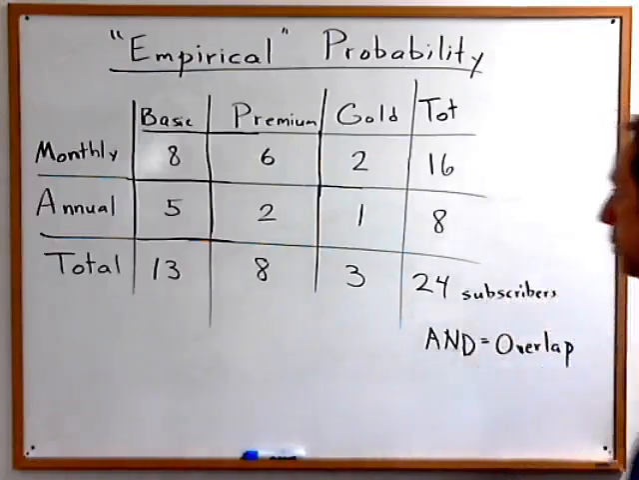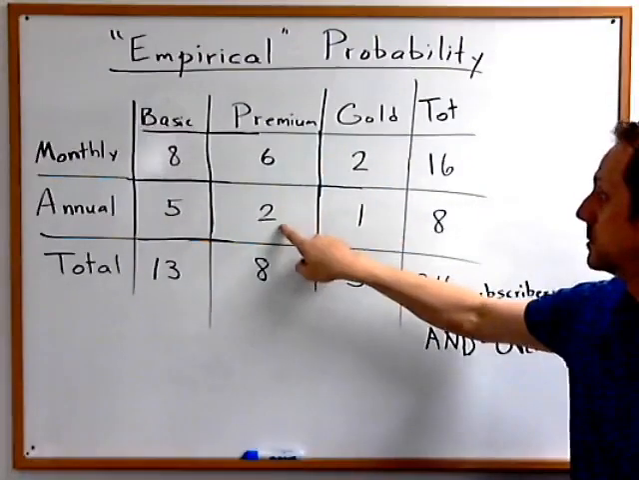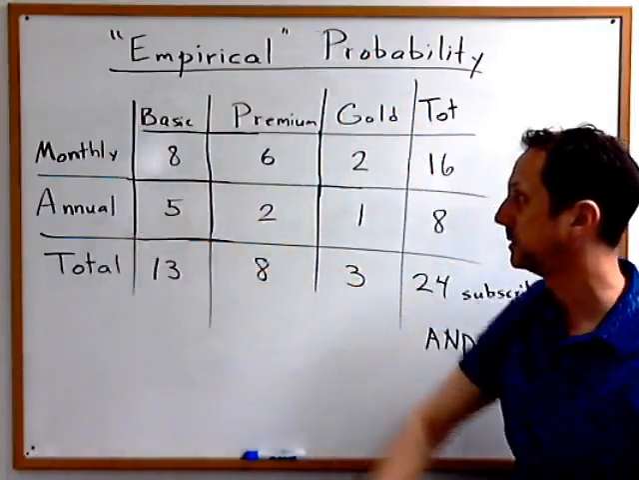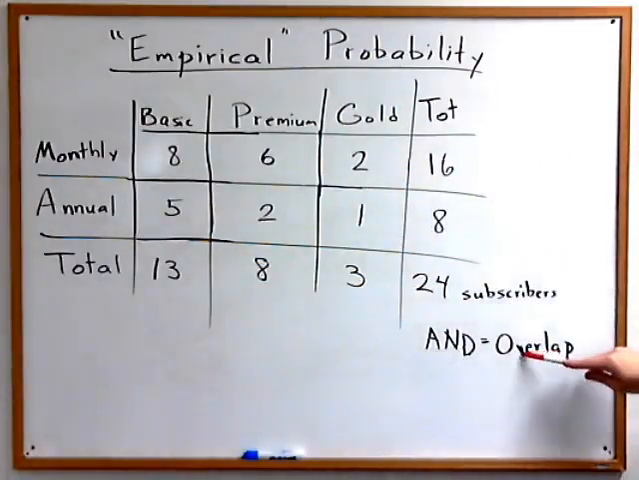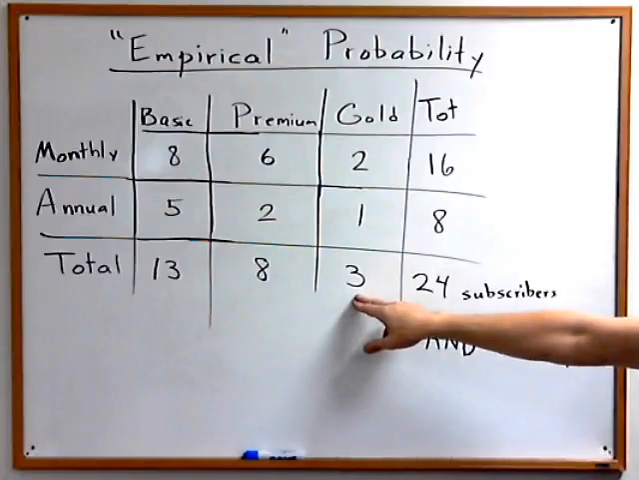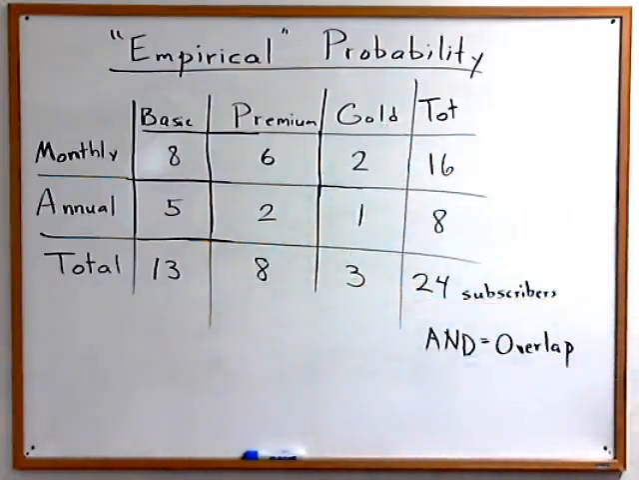So it's very important that you understand exactly what all of those numbers mean. What does this 2 mean? There are 2,000 what? 2,000 subscribers who have the premium package and pay annually. Remember, and means overlap. There are 3,000 subscribers who what? 3,000 total gold package members. And 24,000 subscribers altogether. Okay, so we need to be very clear on what all those numbers mean in order to answer the following questions.